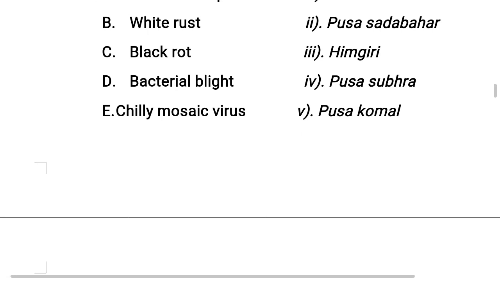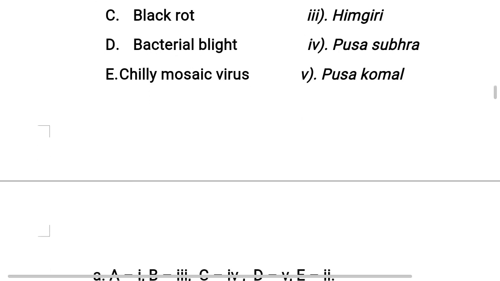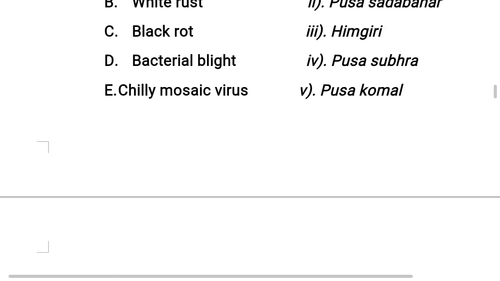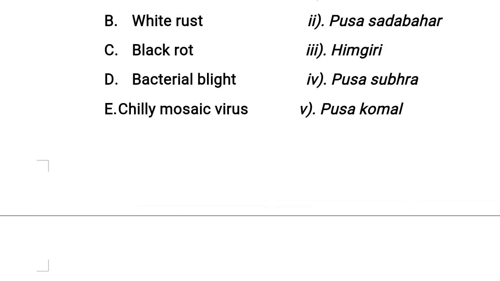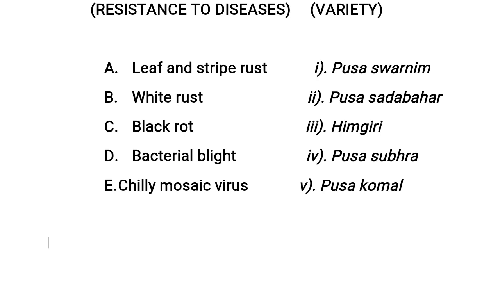So D is matching with 5. Next, last one E, chilli mosaic virus, CMV. Resistance to this virus, the variety is commonly called Pusa Sadabahar. So E is matching with Roman number 2. So it's a chilli variety.